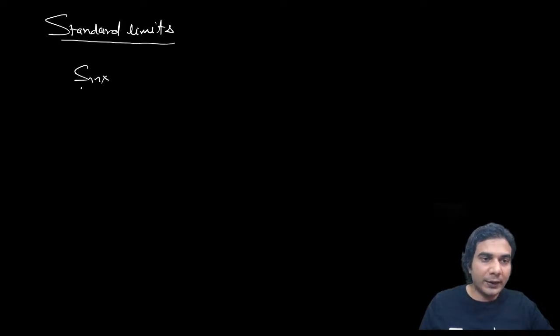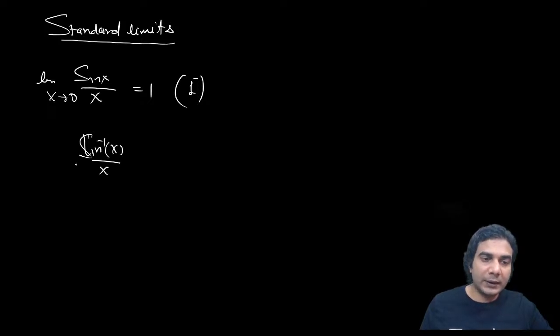Limit of sin x upon x when x approaches 0, this limit was 1, and precisely it was approaching 1 from the left hand side, slightly less than 1. So if you take the greatest integer, then it becomes 0. And then we did sine inverse of x upon x, right? It was just opposite to sin x. That means the limit of this was 1, but it was approaching 1 from the right hand side.